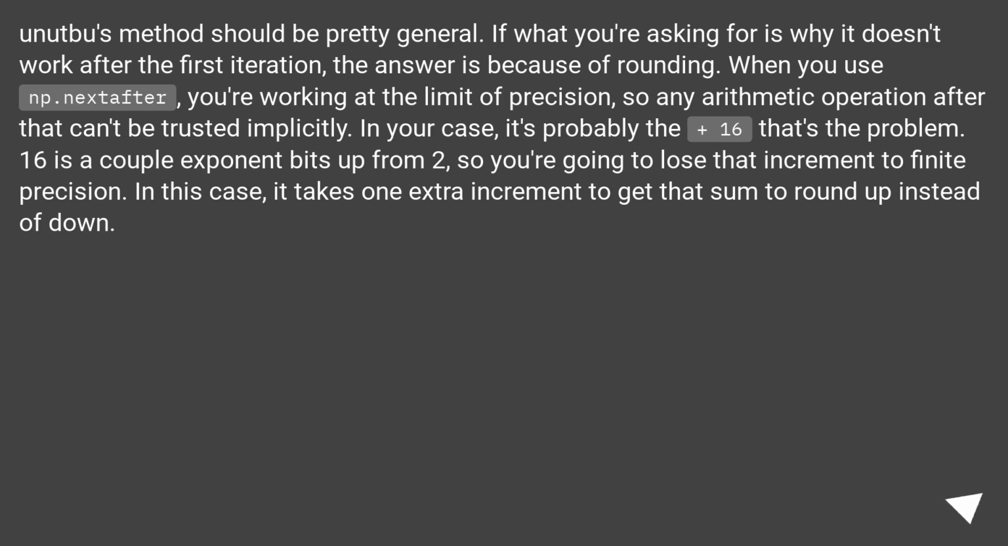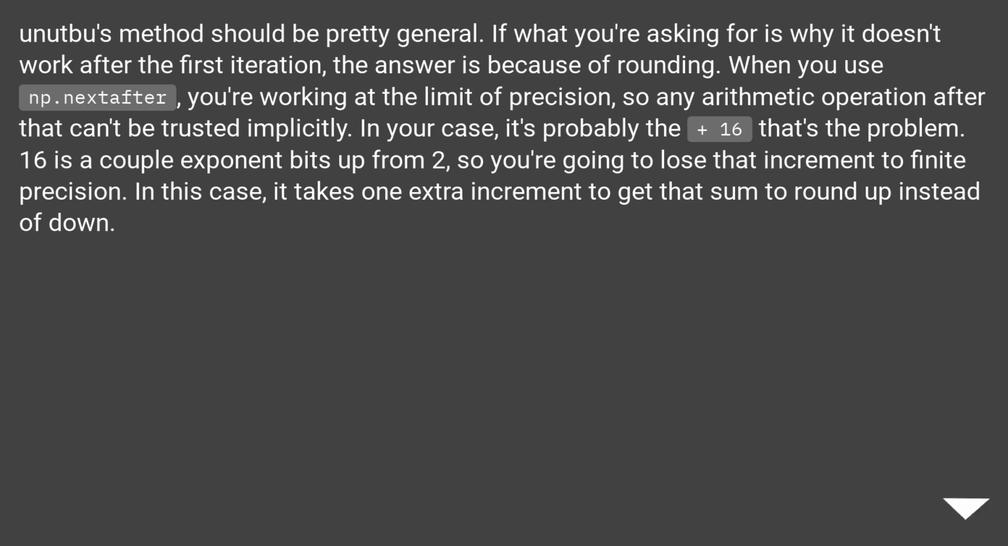Unyuku's method should be pretty general. If what you're asking for is why it doesn't work after the first iteration, the answer is because of rounding. When you use numpy.nextafter, you're working at the limit of precision, so any arithmetic operation after that can't be trusted implicitly. In your case, it's probably the plus 16 that's the problem.